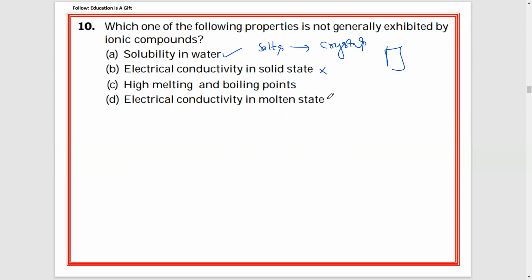Electric conductivity in molten state can be observed. Molten state means liquid state, right? If there is no conduction of electricity in distilled water, we add a pinch of salt to it, so that electricity will be conducted in the liquid state. And high melting point and boiling point, yes, all ionic compounds possess high melting and boiling points. To melt an ionic compound, we need to supply a large amount of heat energy, right? So this is also a property possessed by ionic compounds. What they are asking is which is not. So that means this is B. Electric conductivity in solid state, it will not possess.